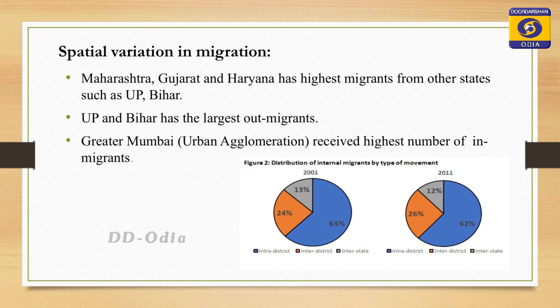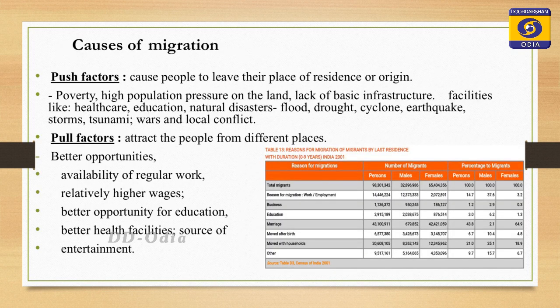Now, after the types of migration, let us talk about the causes of migration. The causes of migration can be categorized broadly into two types, that is push factor and pull factor. Now, what is a push factor? A push factor means the cause which pushes someone to migrate to another place. This is called a push factor. Now, what is a pull factor? The pull factors are the alluring factors which attract someone to migrate from the source to the destination.